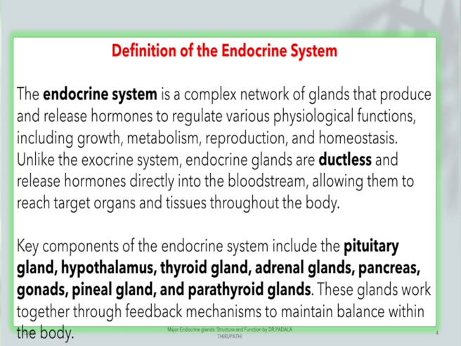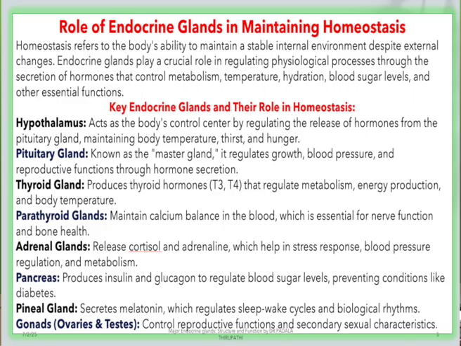What is the role of endocrine glands in maintaining homeostasis? The key endocrine glands are the hypothalamus, pituitary gland, thyroid gland, parathyroid gland, adrenal gland, pancreas and gonads. These are the different endocrine glands which impact the human body and also human behavior. The hypothalamus acts as the body's control center by regulating the release of hormones from the pituitary gland, maintaining body temperature, thirst and hunger.